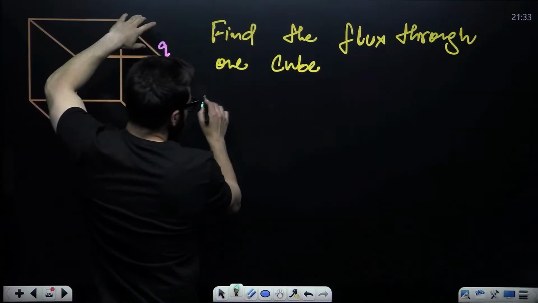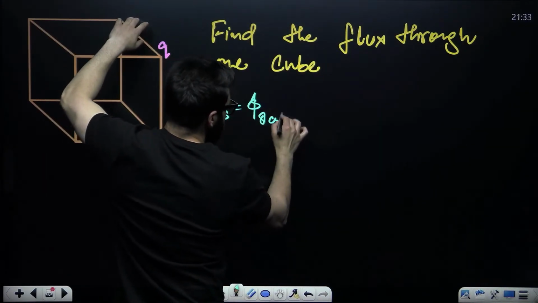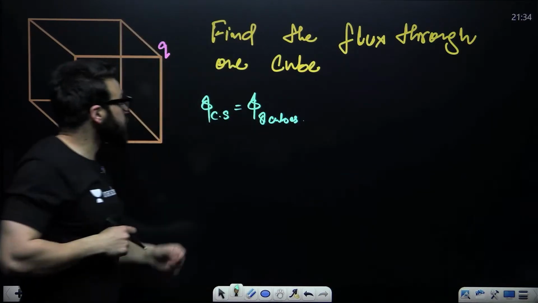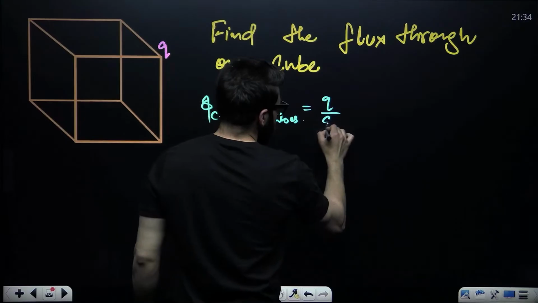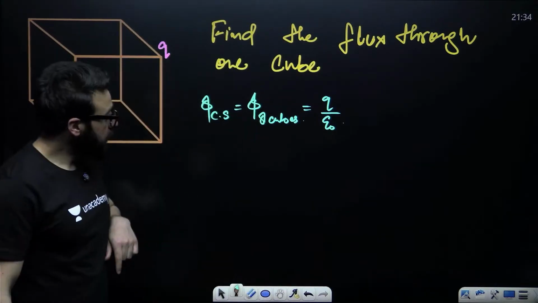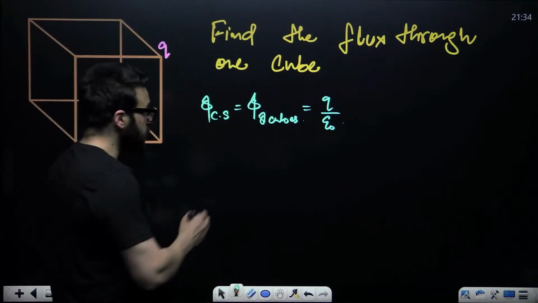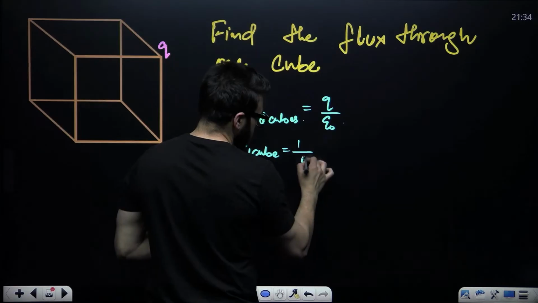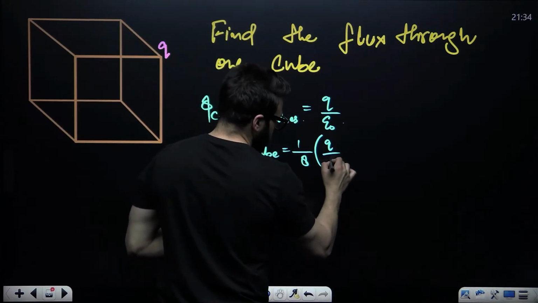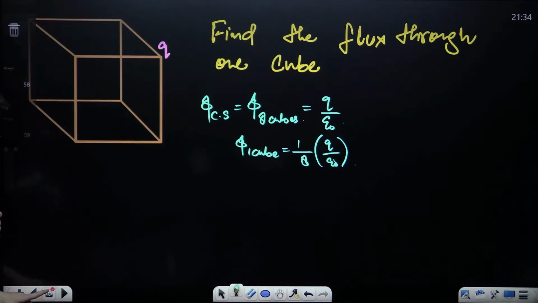Here, the flux through the closed surface will be the flux through 8 cubes in total, and that will be equal to Q divided by epsilon naught. Now, this is the flux through 8 cubes. How much will be the flux through 1 cube? So the flux through 1 cube in this case will be 1 by 8 of Q divided by epsilon naught.